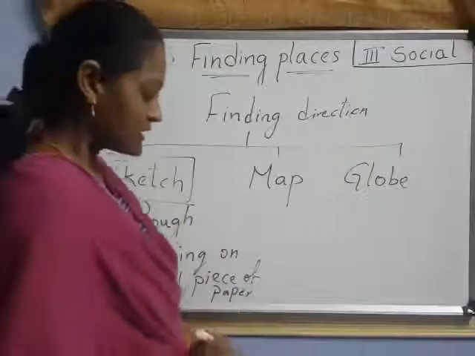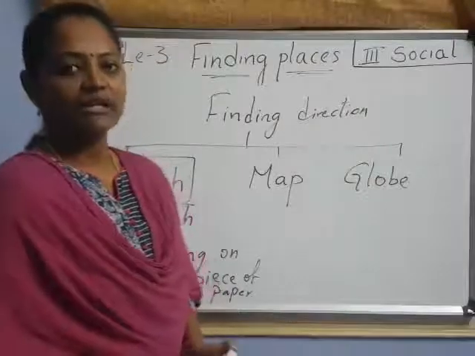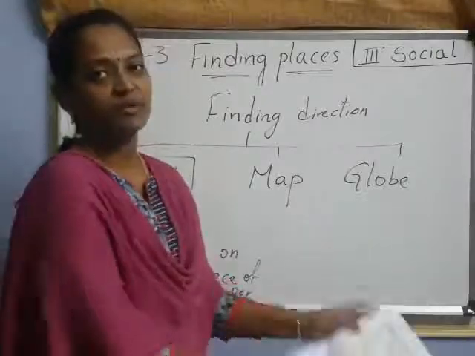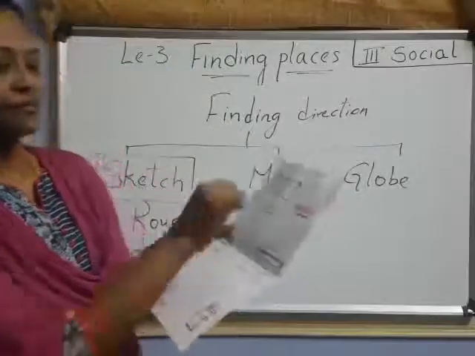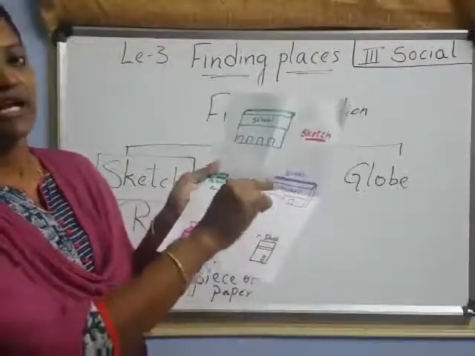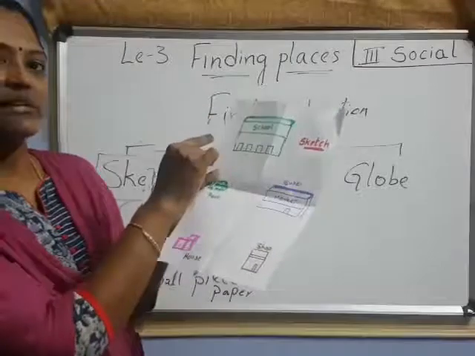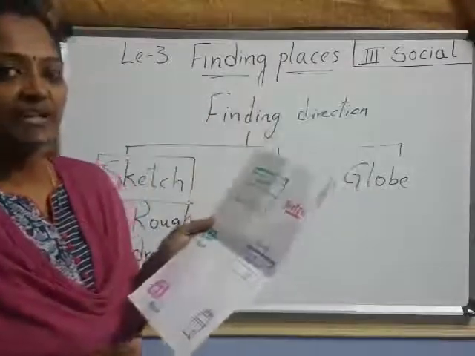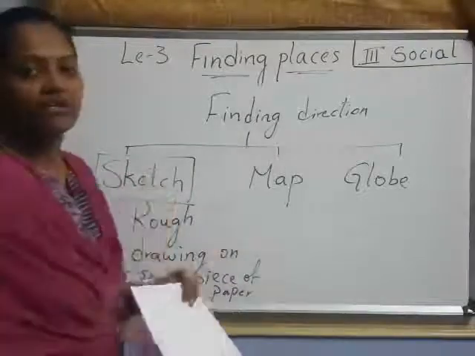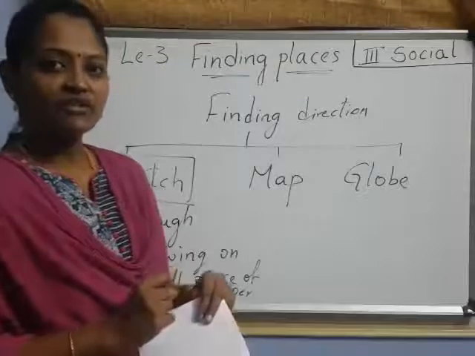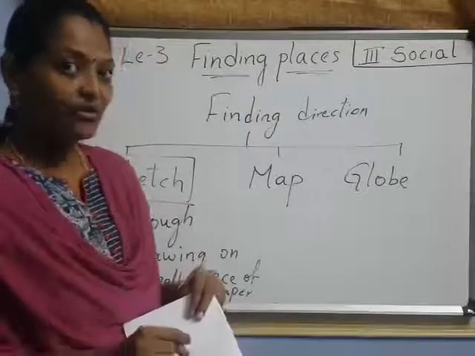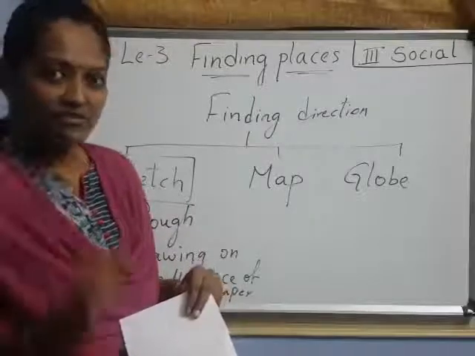Understood? Generally when people ask for a particular place, we show it like this on a piece of paper. We draw some places, and say: you go straight, take left, and then right, go straight, then you will get the place. So that drawing is what I called a sketch. Now do a small activity, children: draw a sketch from your house to your school. Understood?